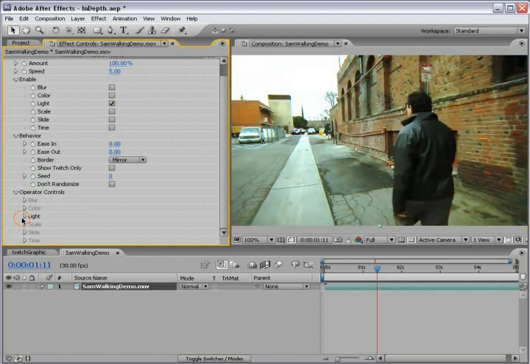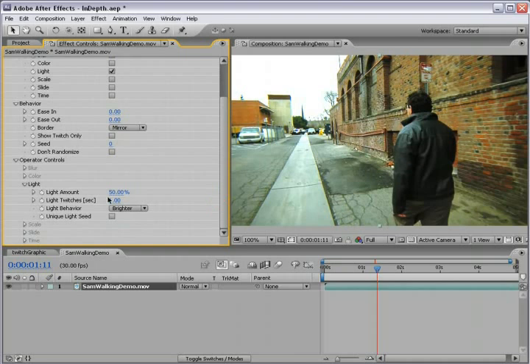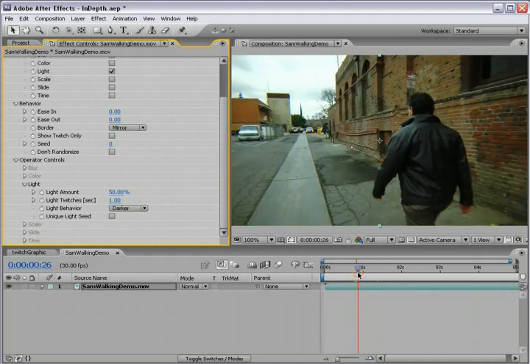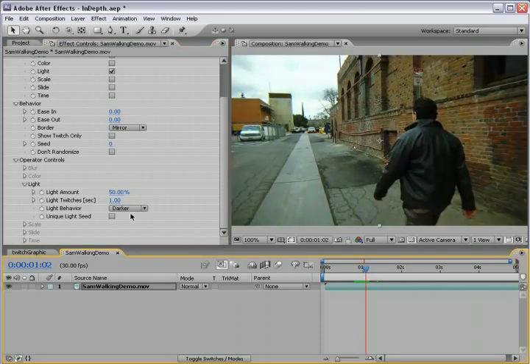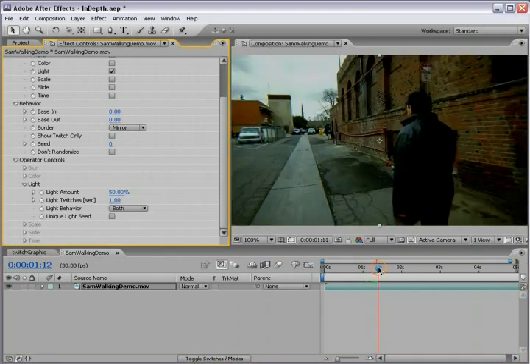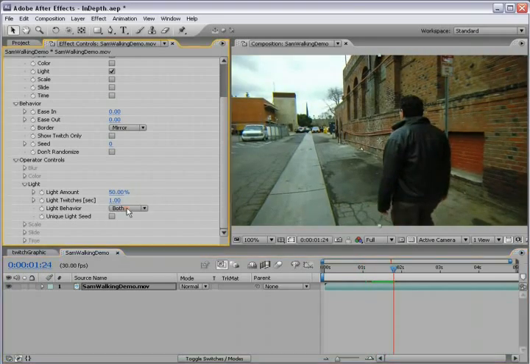Light. We have the light amount and the light behavior. So you can make the lightness go darker or brighter or both, and just kind of randomly picks those.